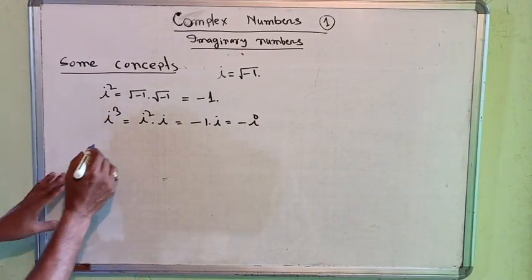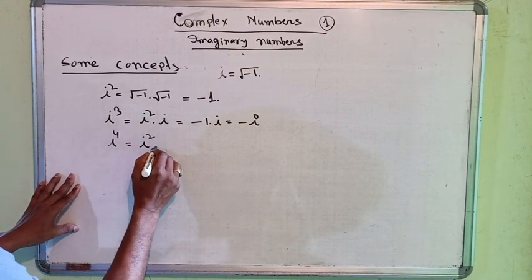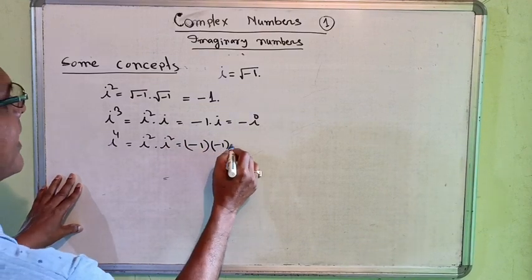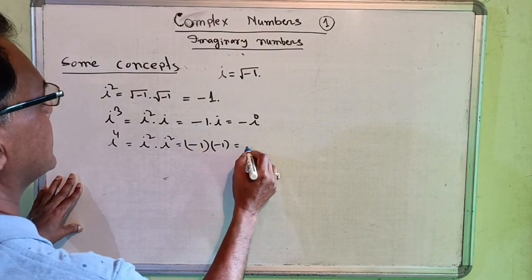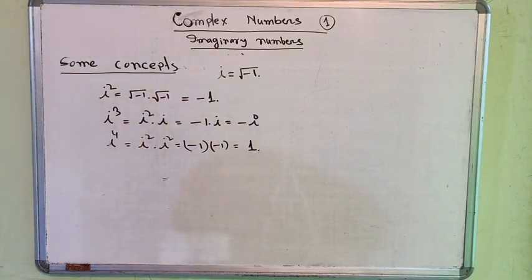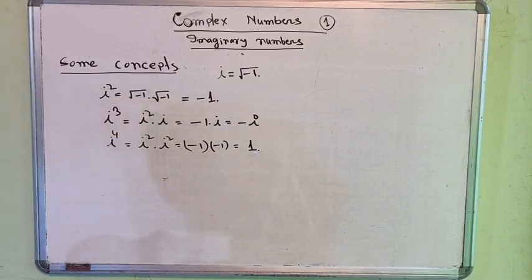Next, we are going to i to the power 4 is equal to what? i square into i square. That means minus 1 into minus 1. That means we get plus 1. In this way, we can find other powers of i.